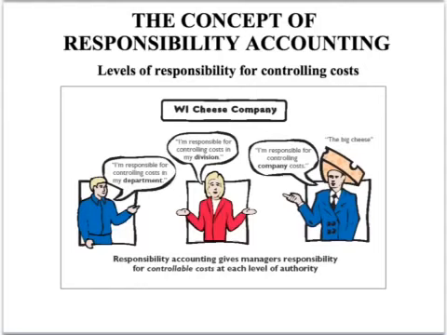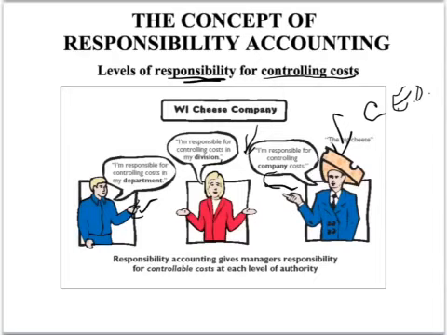As a manager, you are responsible for controlling costs. So we look at the different levels of that responsibility, and it depends where you are in the organization. For example, this fella here might be saying, I'm responsible for controlling costs in my department. Well, this person might be in charge of a number of departments that are part of a division. And this is the big cheese, the CEO. He's going to be measured on his performance of overseeing both the divisions and the departments. And they look at those costs that are controlled by the managers.